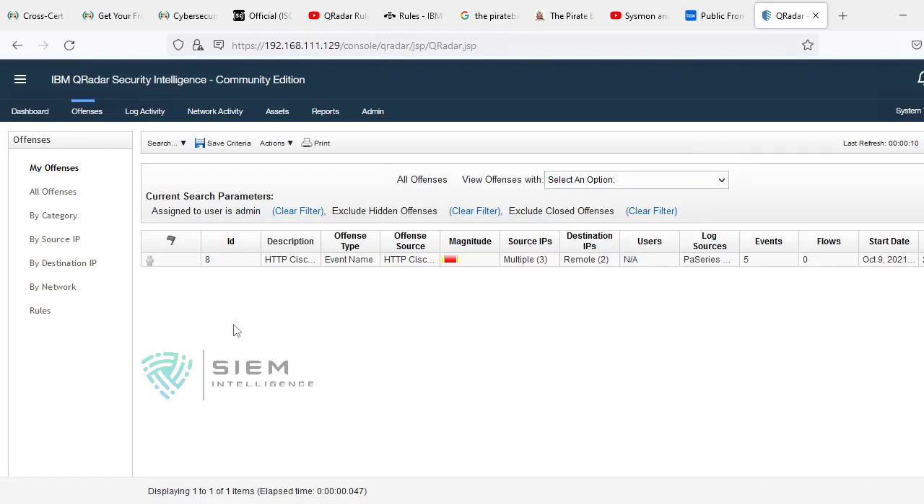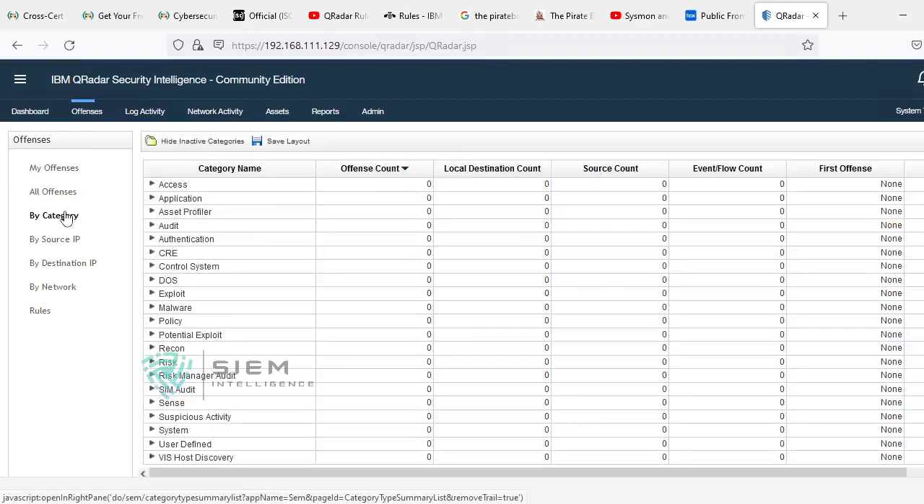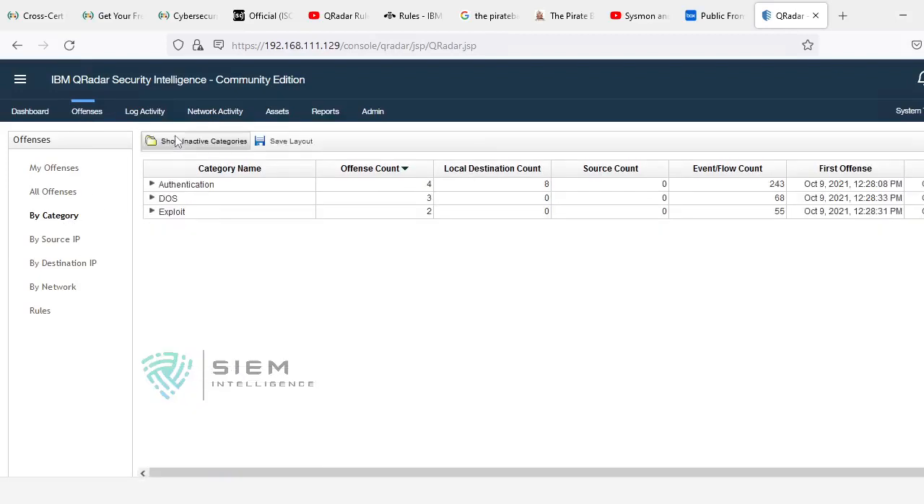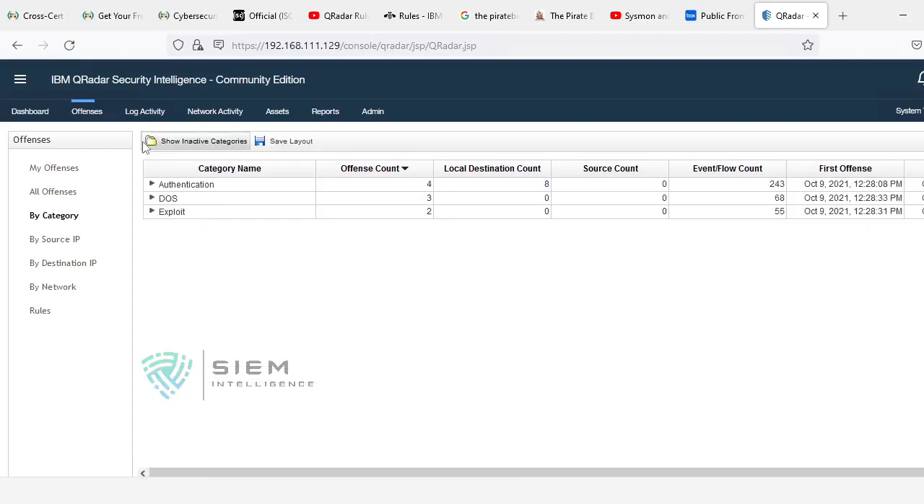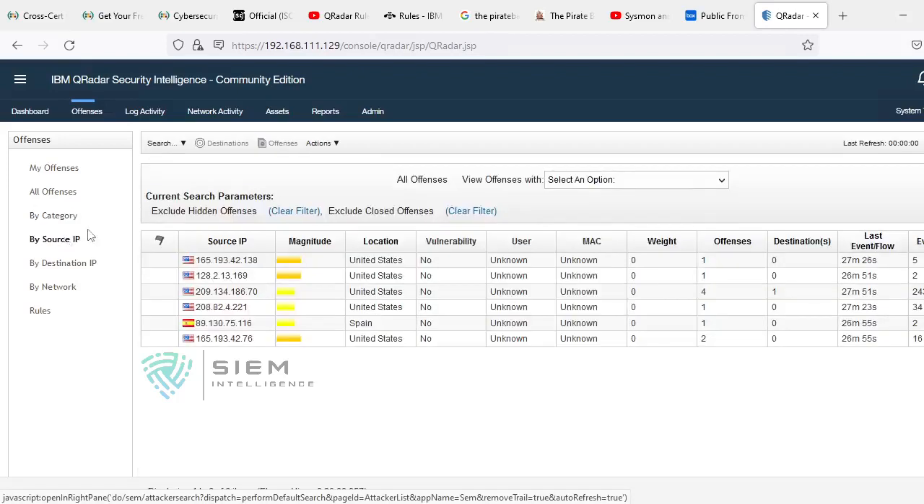Now by category you can come to know. In any organization, people used to identify any activity by category. So we can come to know what kind of attacks are occurring generally. At the same time, if you click by source IP, you can come to know how many attackers there are in a real-time scenario.